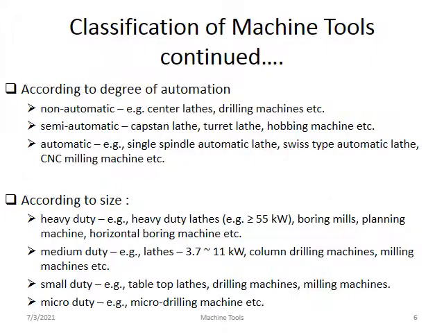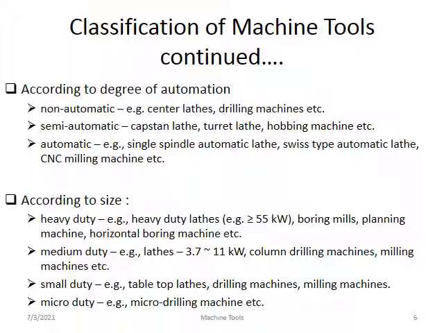Third important is according to the degree of automation: non-automatic, semi-automatic and automatic. Non-automatic examples are the center lathe, drilling machine, milling machine, shaper, planer. Non-automatic means a manually operated machine, completely 100% manually operated. It is called a non-automatic machine.